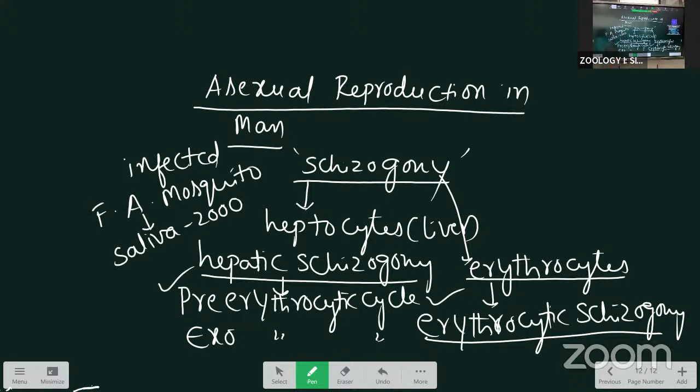The first cycle is called the pre-erythrocytic life cycle, the second is the exoerythrocytic life cycle, and the third is the erythrocytic cycle. So in asexual reproduction in man, we discuss three cycles.